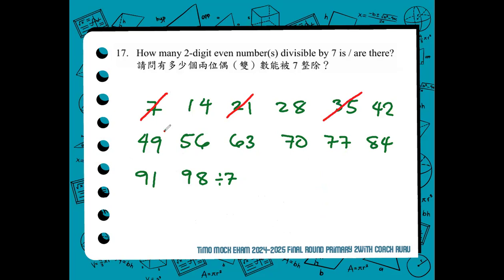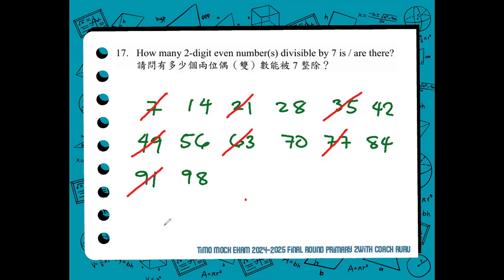All the odd values are not included because we are only asked to count the two-digit even numbers that are divisible by 7.